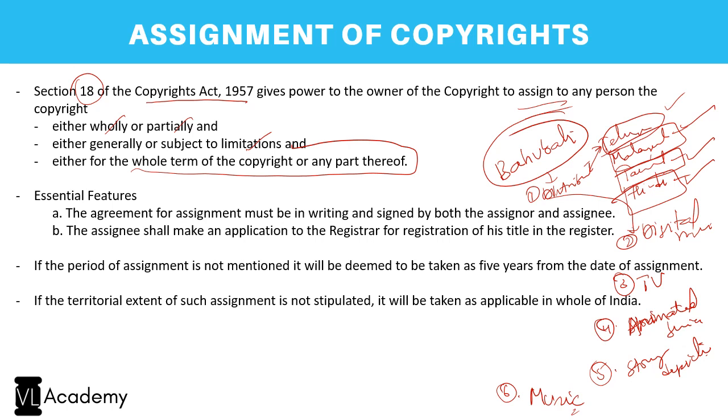Coming to the features of it, the same. It has to be in writing, signed by the parties, and an application shall be made for registering the title.